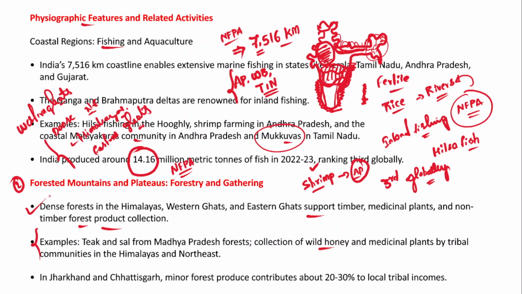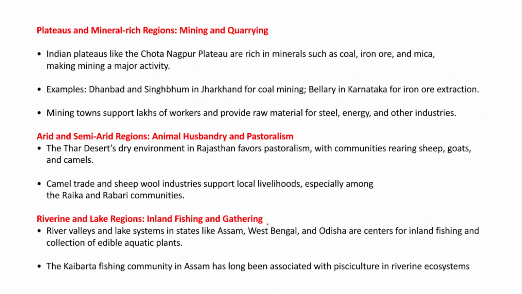Now in Jharkhand and Chhattisgarh, minor forest produce contributes around 20 to 30% of the local tribal incomes. So therefore it has been sustaining the livelihoods of the local people, and that is very important, right?